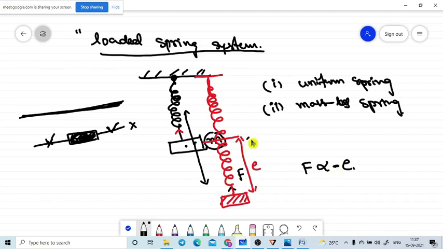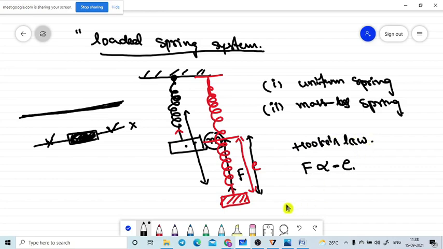The extension is going in the downward direction, and the restoring force is acting toward the mean position. That is, F is equal to minus e, according to Hooke's law. This is the Hooke's law condition.